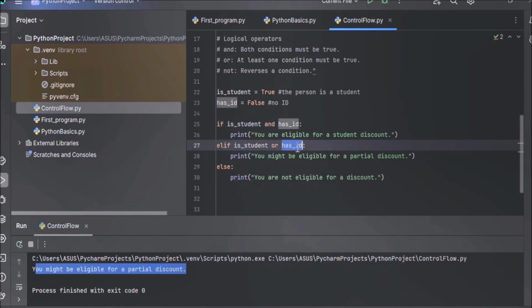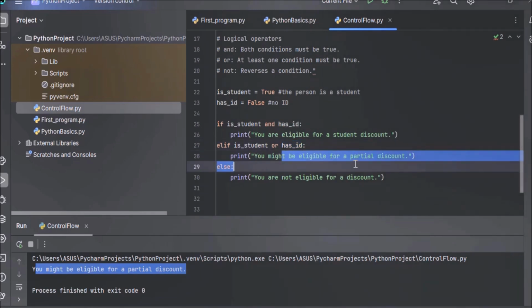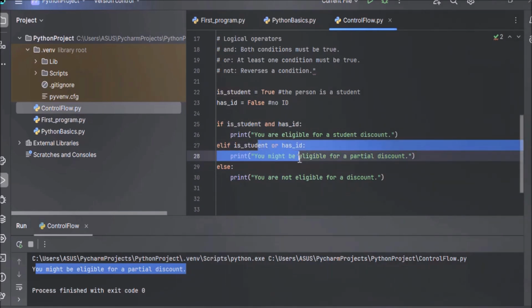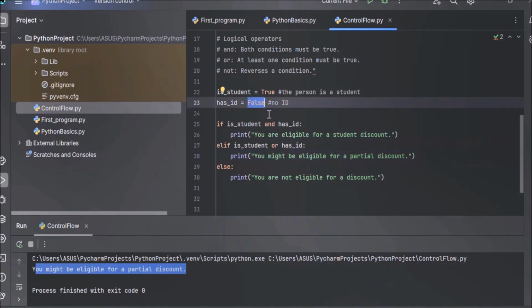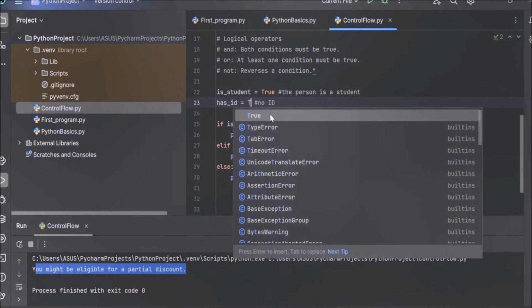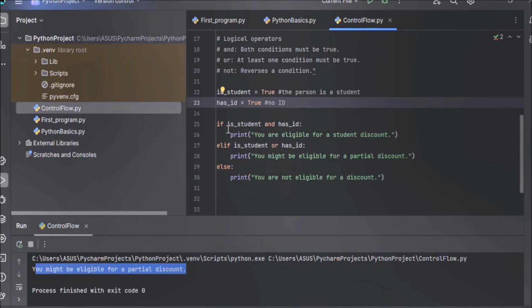Then the elif part was checked: is_student or has_ID. This condition is met because is_student is true and has_ID is false, so we got the message you might be eligible for a partial discount. Now when both conditions are true, for example if we set has_ID to true, the first if part will be executed because both Boolean variables are true.